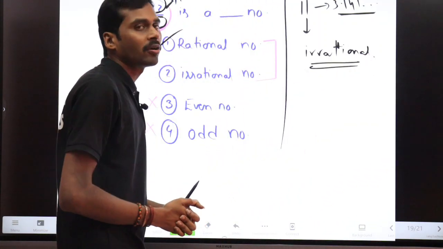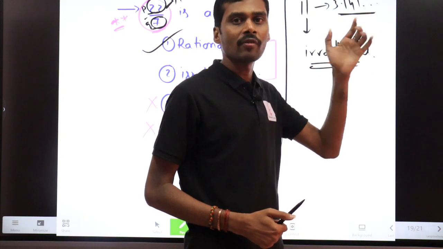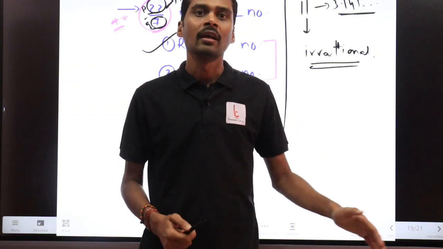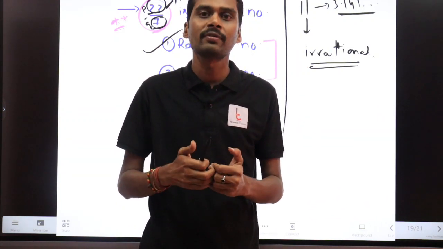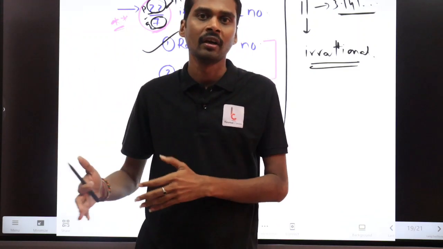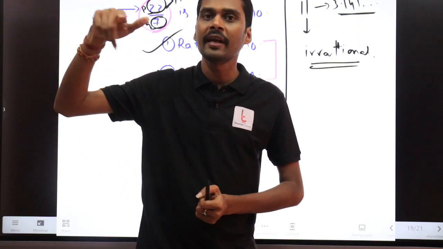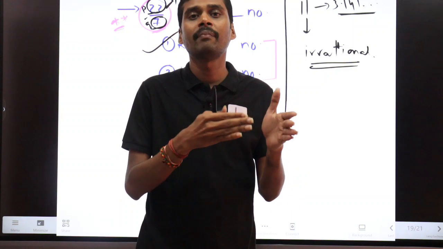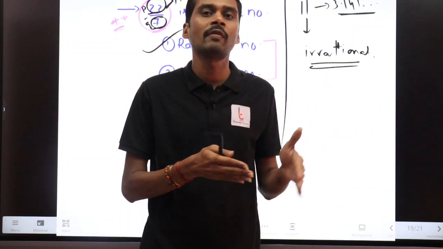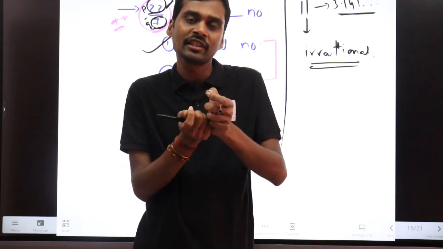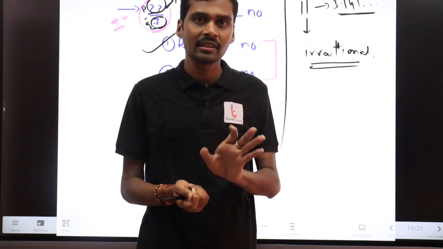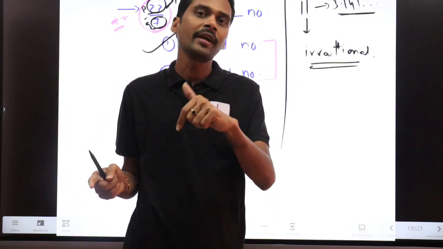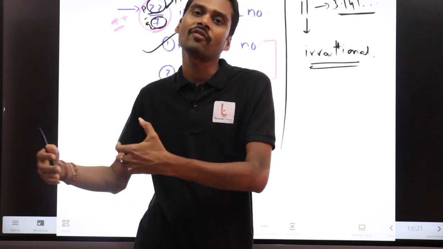Pi is an irrational number, because the original value of pi is 3.141 and so on. We considered 22 by 7 for simple calculation purposes, especially related to geometry. In the olden days, a lot of problems were related to multiples of 7, and after a lot of research the number 22 by 7 was arrived at. The first value was 3.141 and so on, and later it was simplified as 22 by 7. Is it clear? So whenever somebody asks the value of pi, it is 3.141, even though 22 by 7 is used for the purpose of calculation.